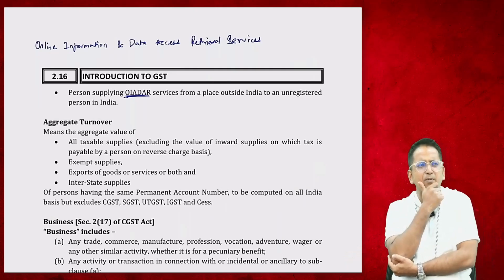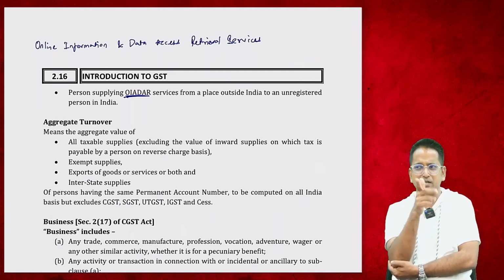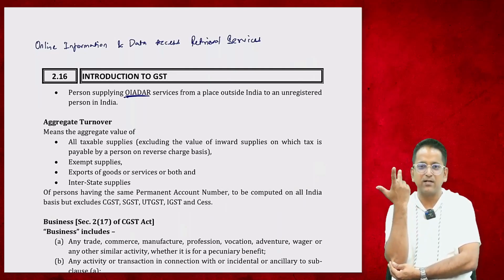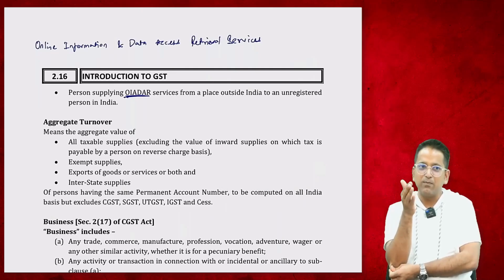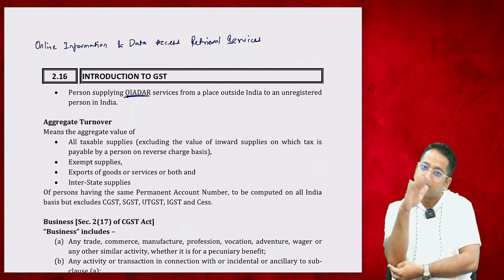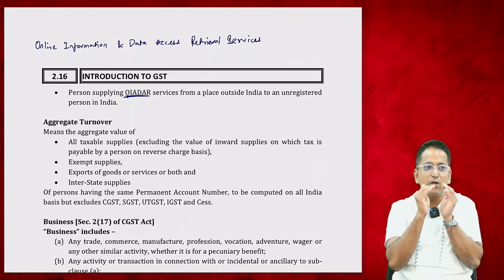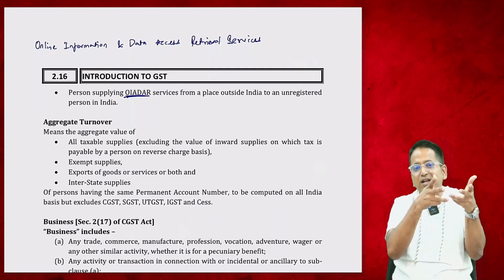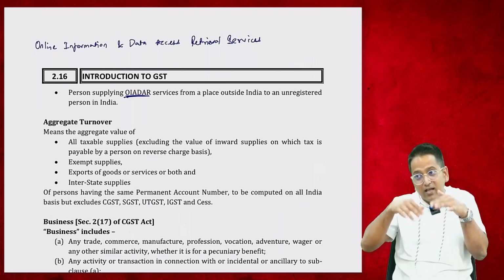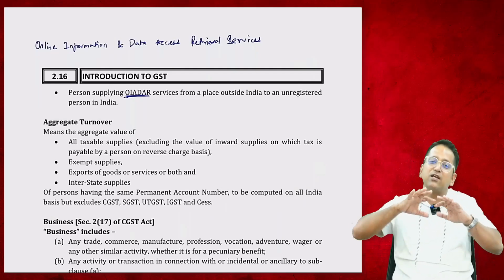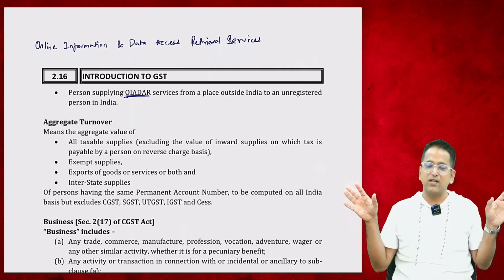So you might say that my online classes also fall under OIDAR, because when internet is on, your service is on, otherwise it is off. No. Because my service is separately written as educational services. If any service is defined in another category, then it will go there. Because my service is education.